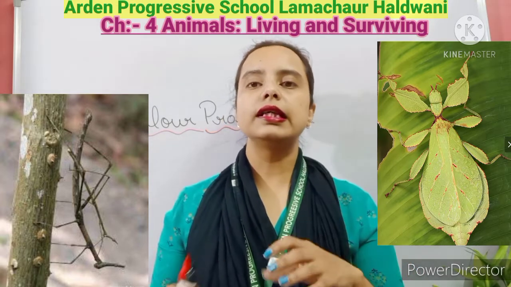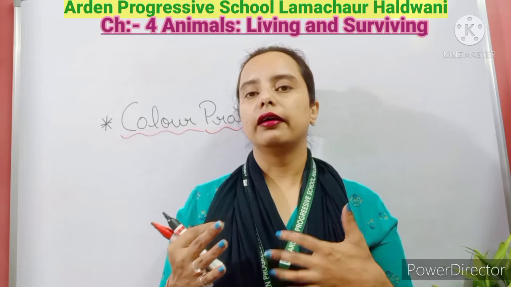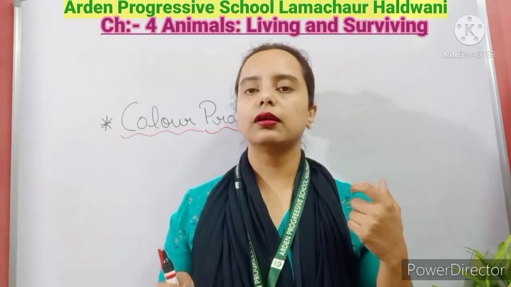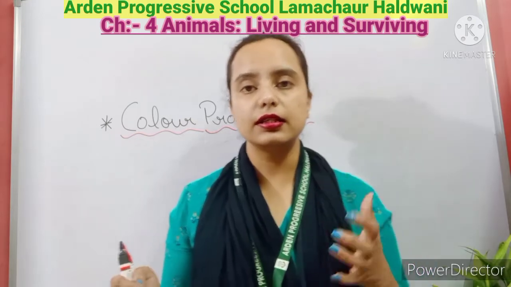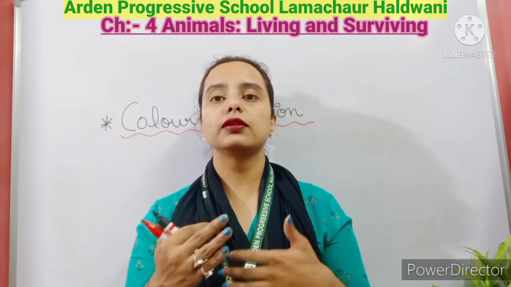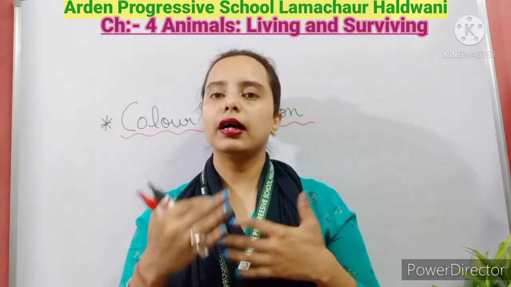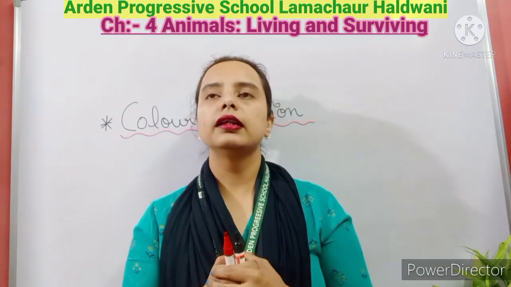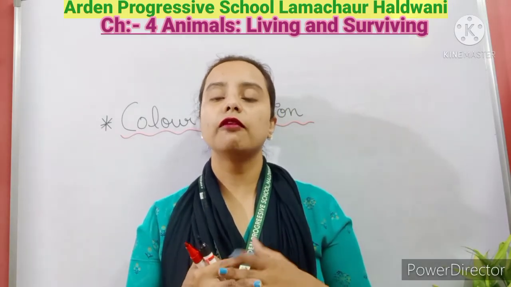Okay, so these are the different colors and different stripes on the bodies of some animals like the zebra. Okay, and so different colors are there which can mix and match with the plants or the places where they are hiding themselves. Okay, another example that we can take is the chameleon.